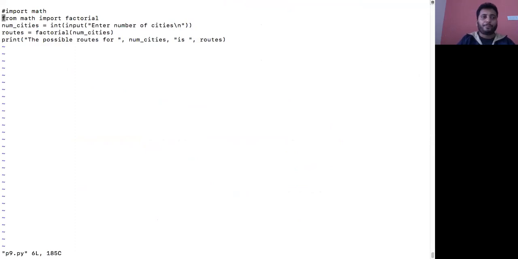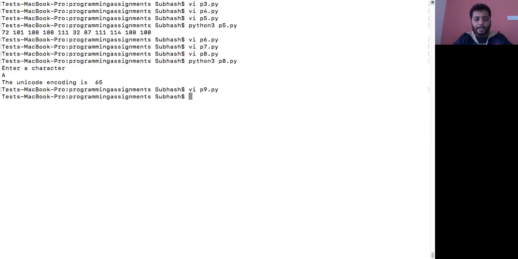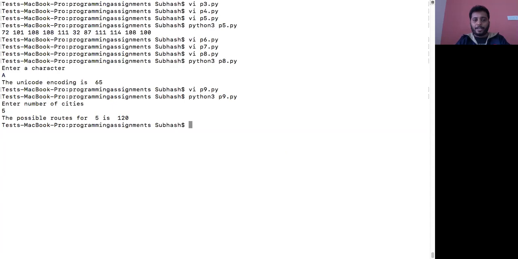Okay, there is one very important thing to be explained over here. It is called import. Forget about these two lines for now. Just see the third line. I'm entering how many cities. Let me take an example. I'll first run this code and then explain. P9.py, enter the number of cities. Say I want to find for 5 cities, then it will give you 120. Okay, it is 5 factorial.